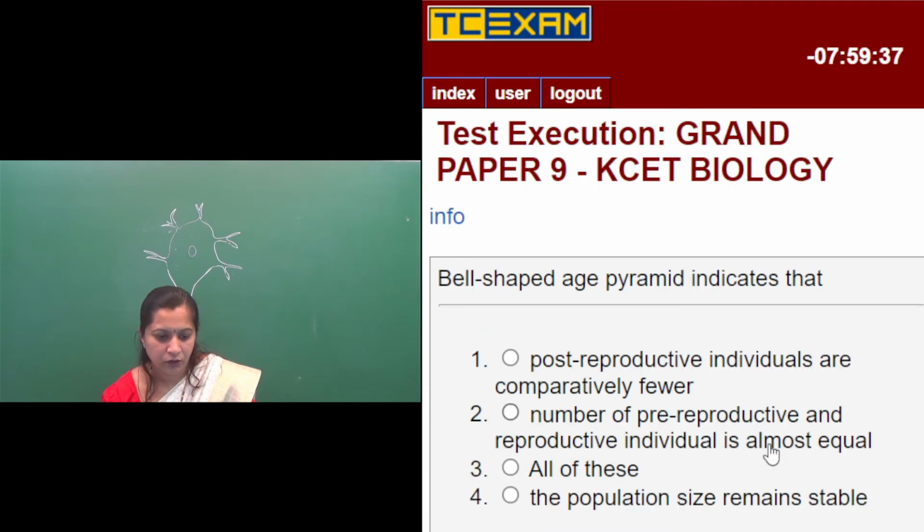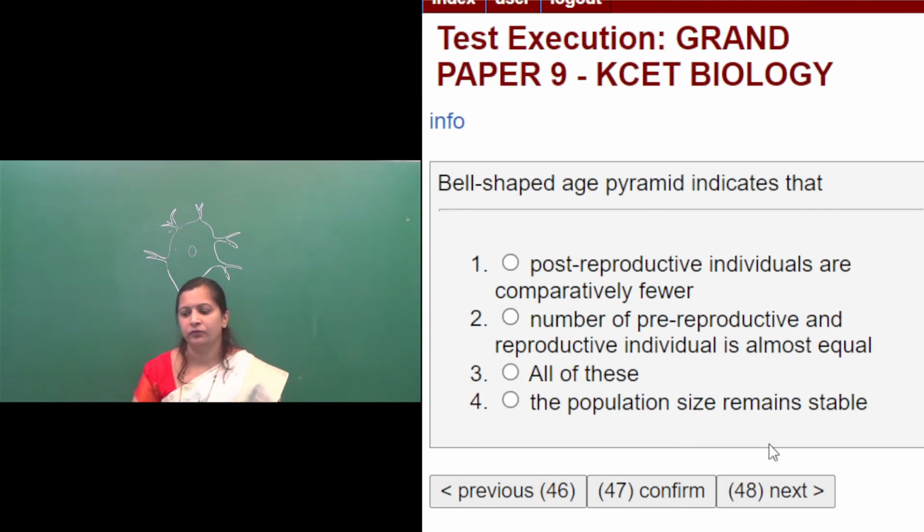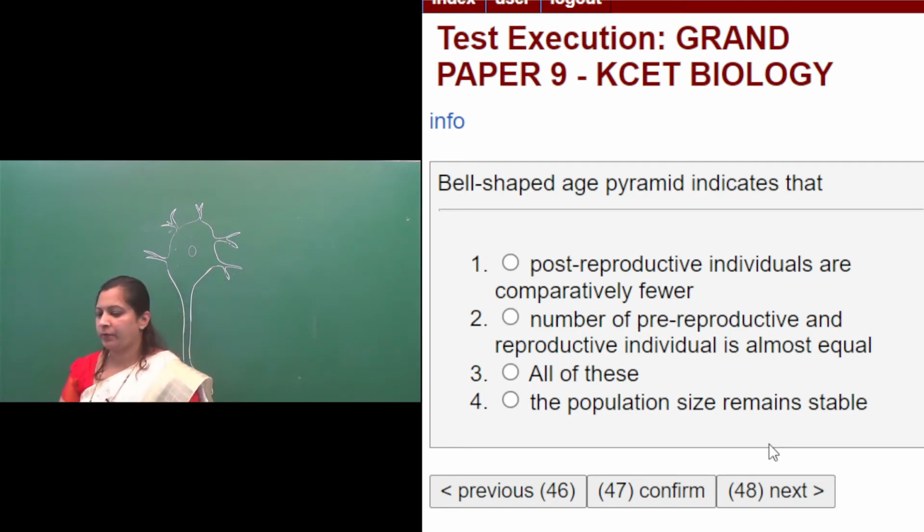Then the next question: bell shaped age pyramid indicates that. First option, post reproductive individuals are comparatively fewer. Second option, number of pre-reproductive and reproductive individuals is almost equal. Third option, all of these. Fourth option, the population size remains stable. Bell-shaped age pyramid. You know about age pyramid, right?